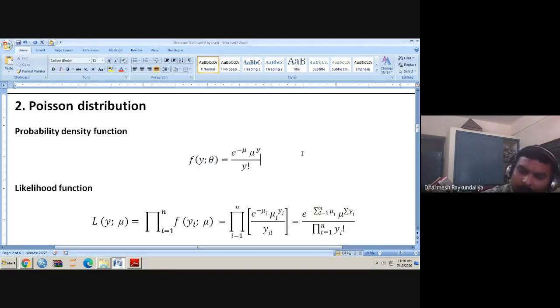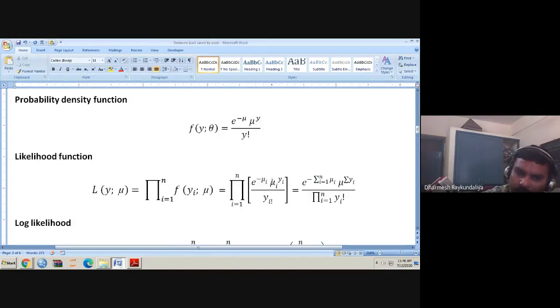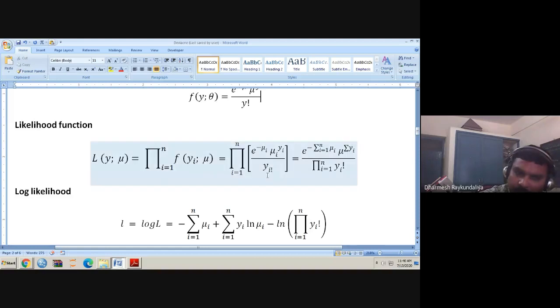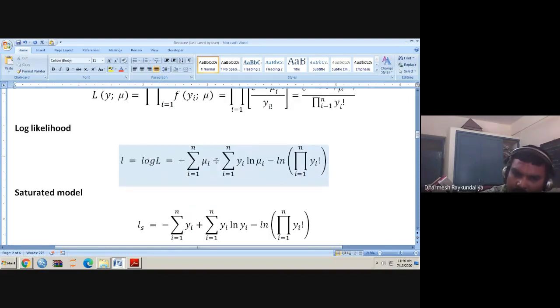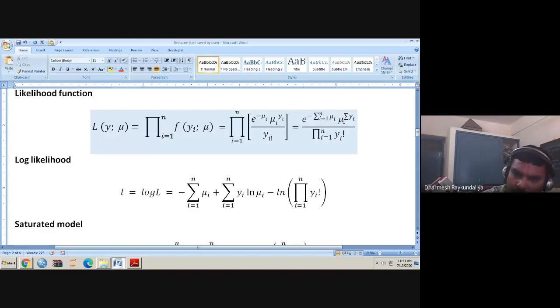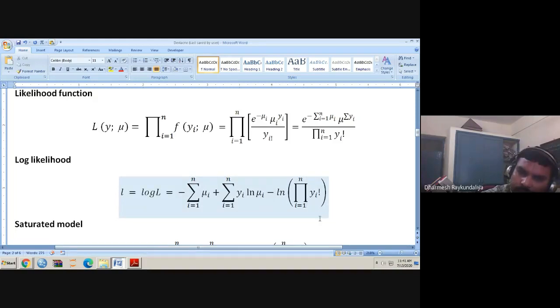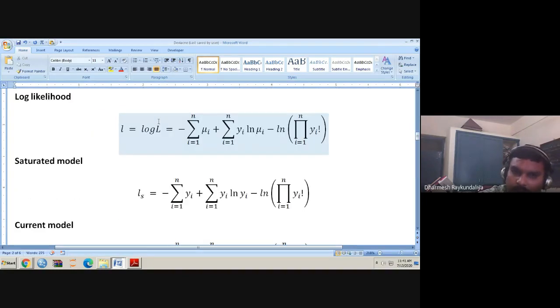Then we have to write the likelihood function. The likelihood function is the joint of the probability mass function, and you can have this form. Then you take the log likelihood. So this is the log likelihood: minus the summation of mu i, plus the summation of yi into log mu i, minus the log of yi factorial. Here it is mu suffix i.